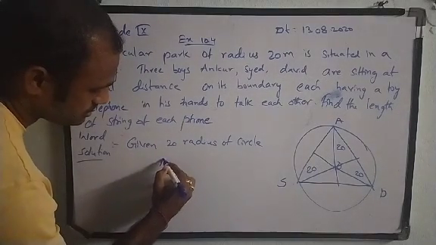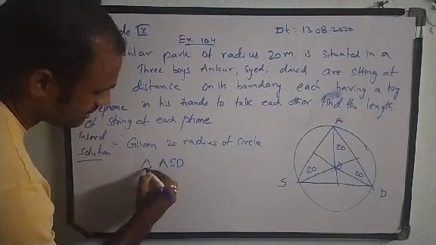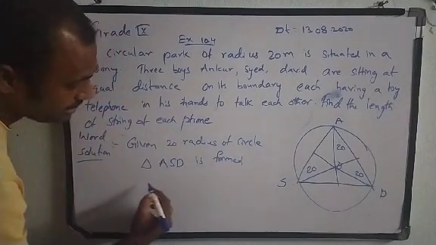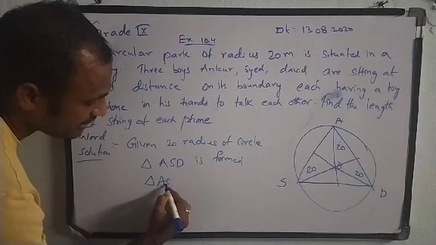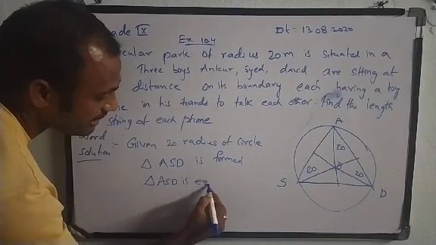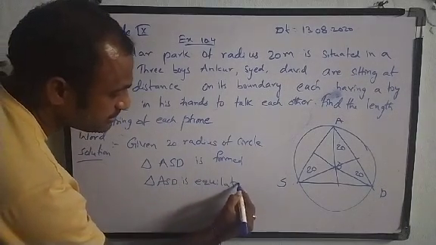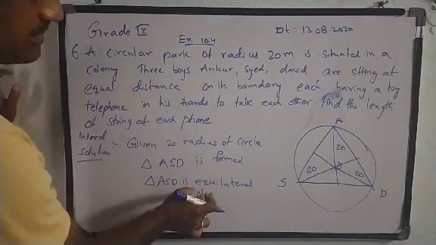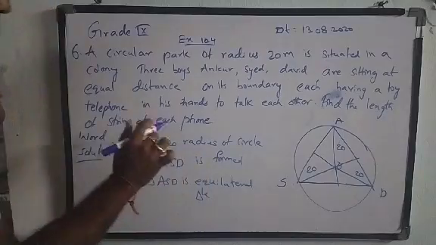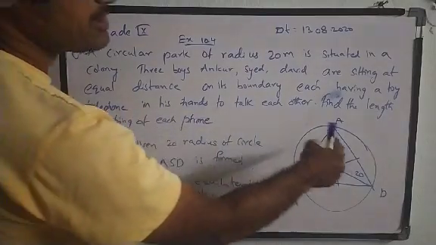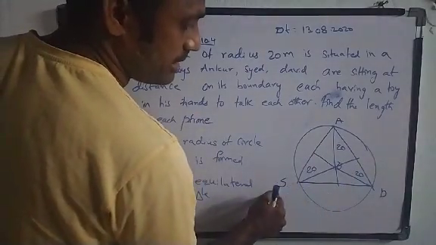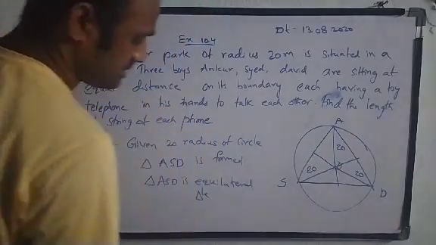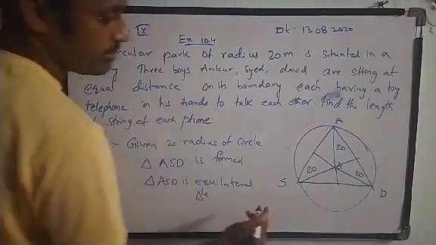So triangle ASD is formed, and moreover triangle ASD is an equilateral triangle. Why are we considering it as an equilateral triangle? Because he is saying that the distance from Syed to David, or David to Ankur, Ankur to Syed, is the same. So that's why we can consider it as an equilateral triangle.